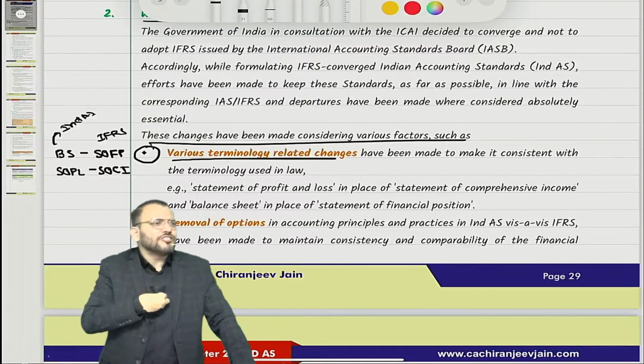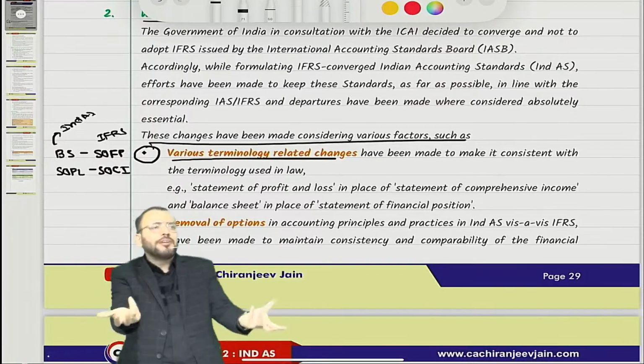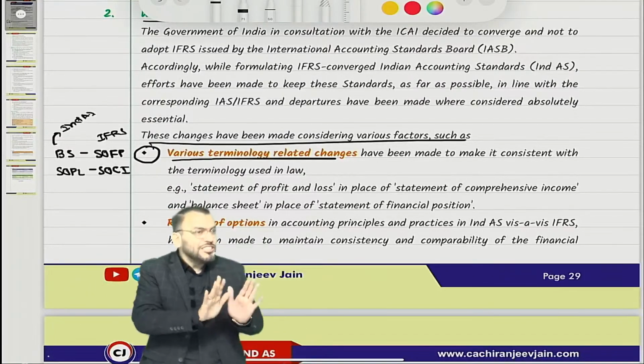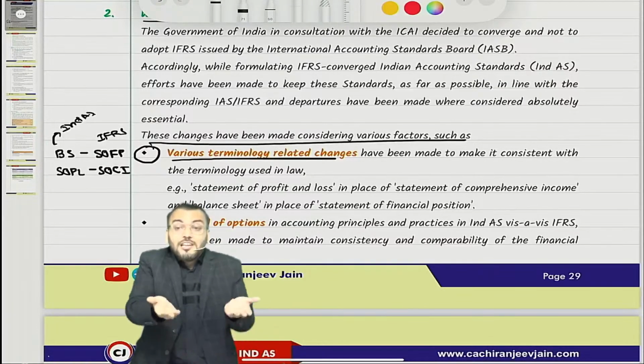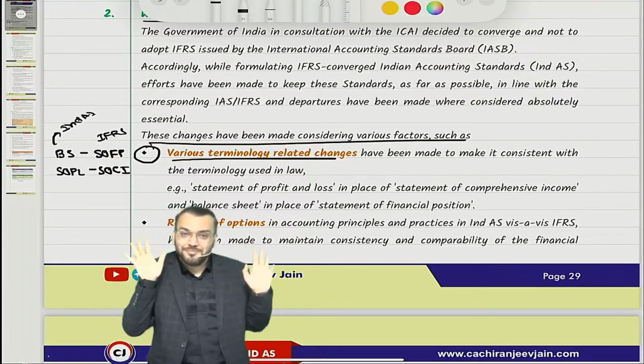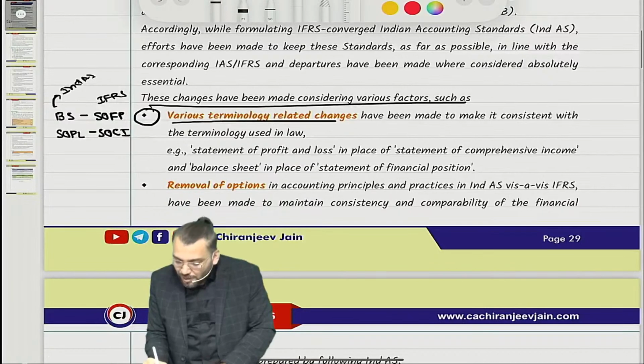Now, I am using statement of profit and loss. You are using statement of comprehensive income. Net profit remains same. Are you able to understand? This terminology difference will actually not create any difference in financial statement. First difference you understood. Second difference is what?